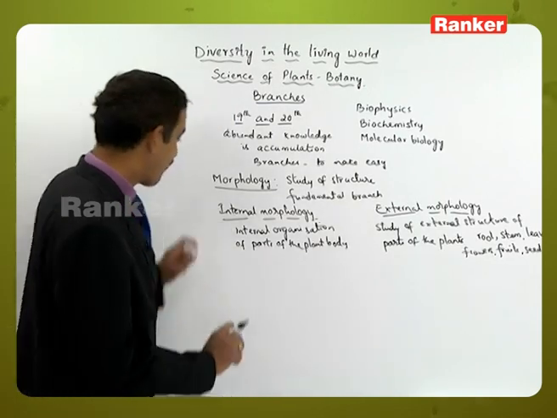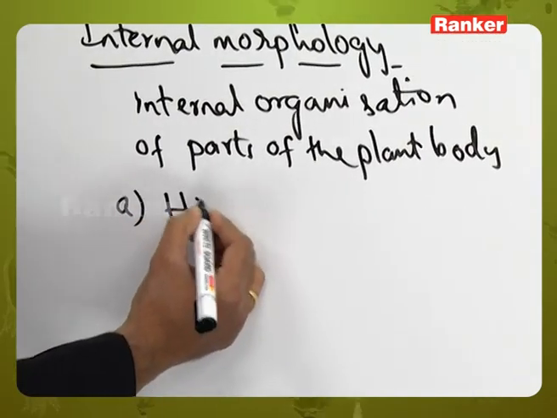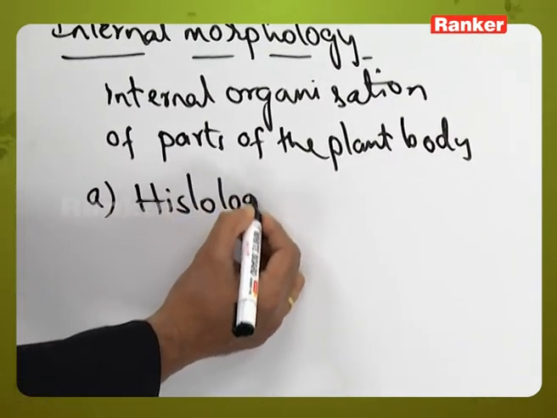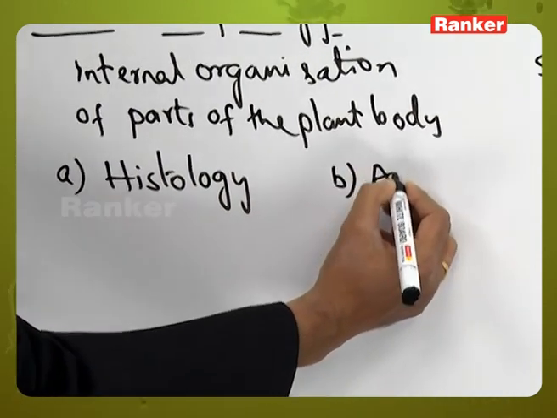Further, this internal morphology is divided into two branches. One is called histology and the second one is called anatomy.